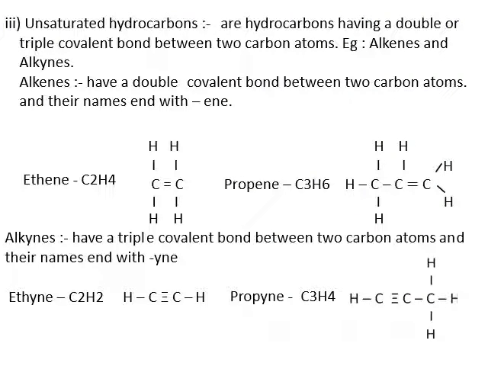Unsaturated hydrocarbons. These are the hydrocarbons having double or triple covalent bonds between two carbon atoms. Example, alkenes and alkynes. Now, alkenes have a double covalent bond between two carbon atoms and their name ends with the suffix ene, like ethene. Two carbons are required, so the compound will start from at least two carbon atoms.